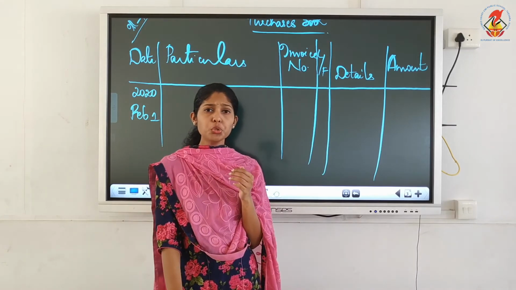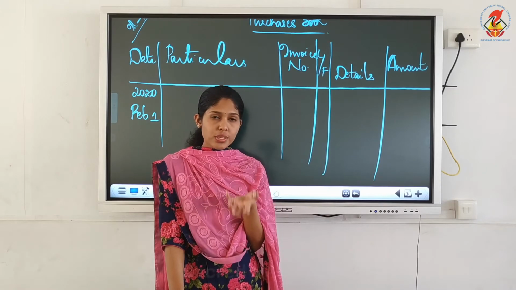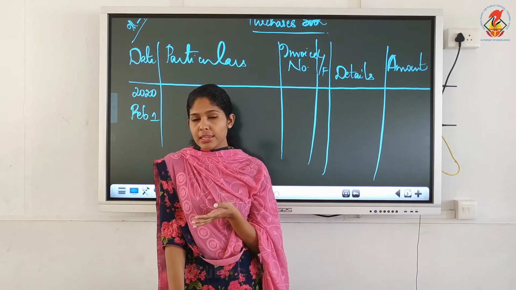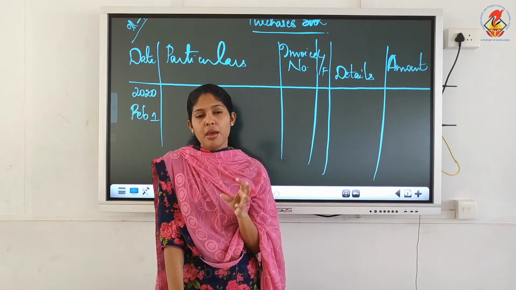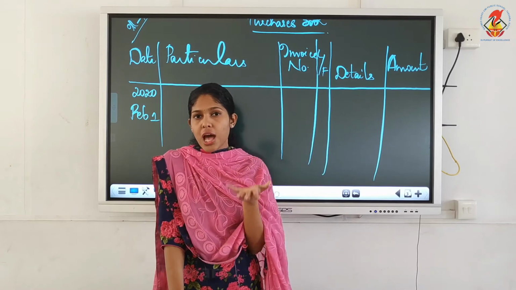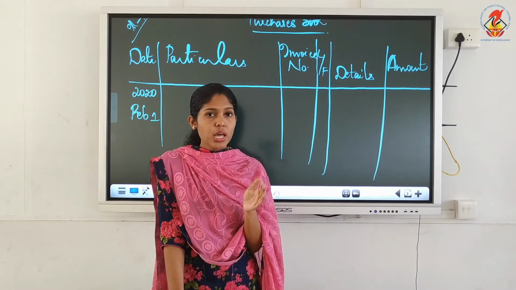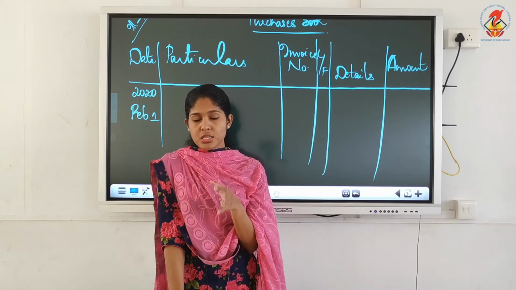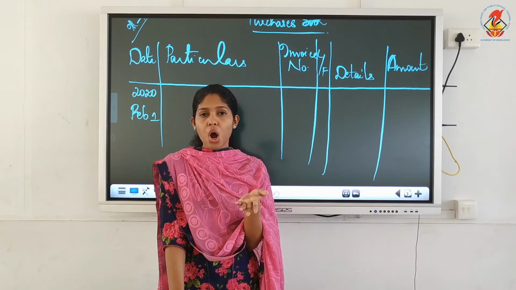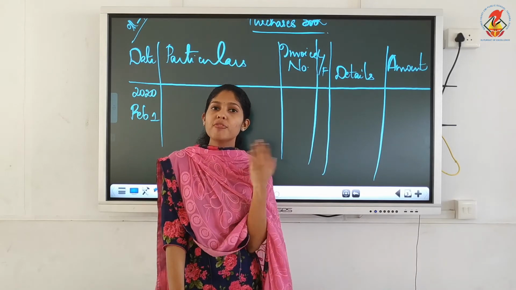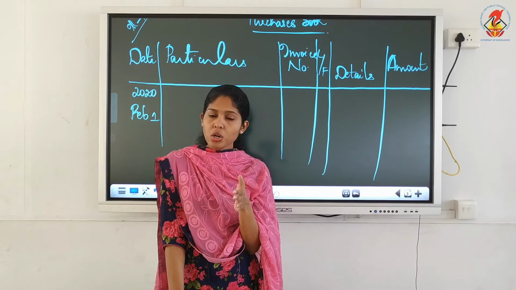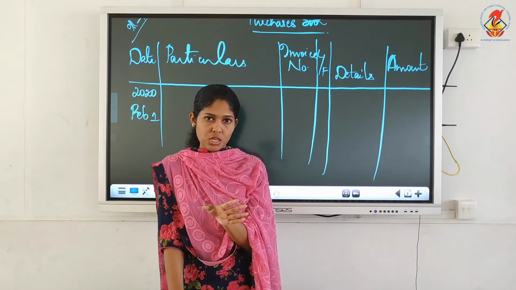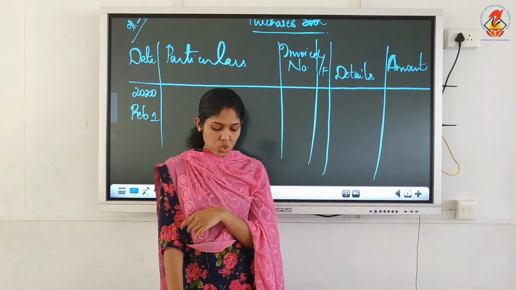Okay, now you remember what is trade discount. It is the discount allowed by the seller when the buyer is purchasing goods in bulk quantity. Bulk quantity means in large quantity. You remember cash discount? Cash discount is the discount allowed by the seller when the buyer makes payment on or before the due date. If he makes the payment on or before the due date, the seller allows a discount, that is called cash discount. This is on bulk quantity, that is trade discount.